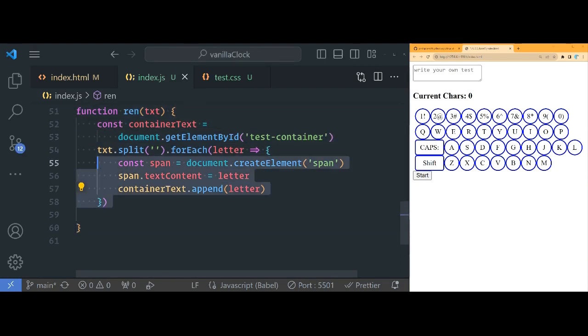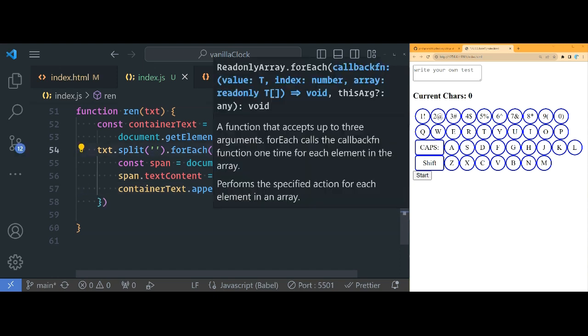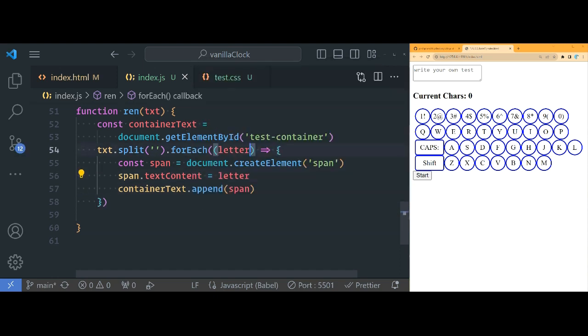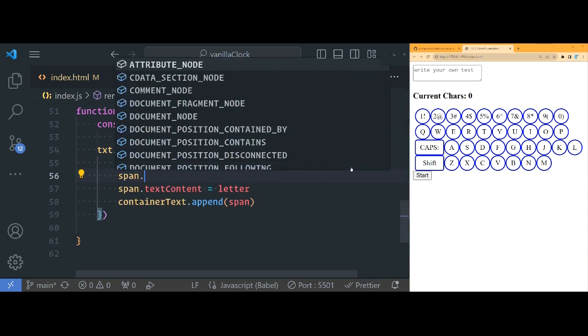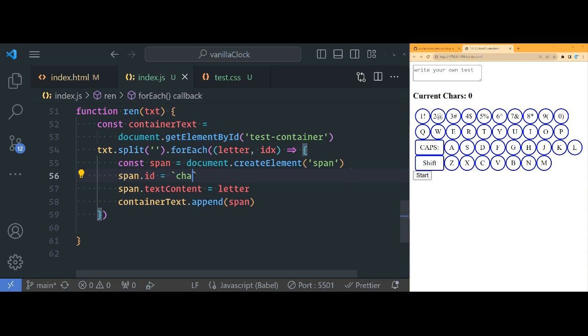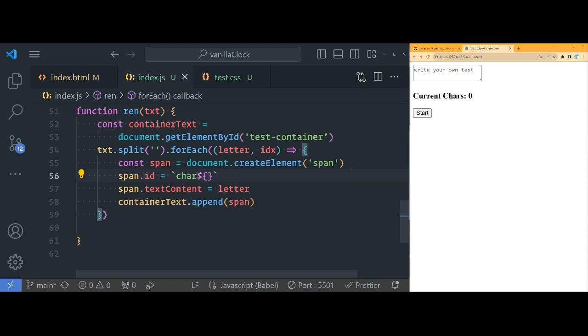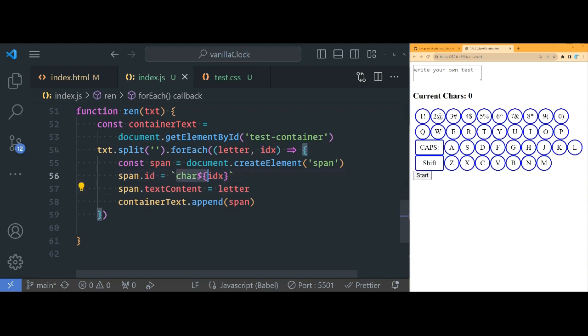So before we handle the typing, I'm going to make two minor adjustments. Instead of appending the letter here, we're supposed to append the span div. And instead of just accessing the letter, let's also access the index. So then we can do something like this. Span.id is equal to, let's call it, character. And which character? We're going to use the index as the character ID. So later on, we can select this and change the background easily.